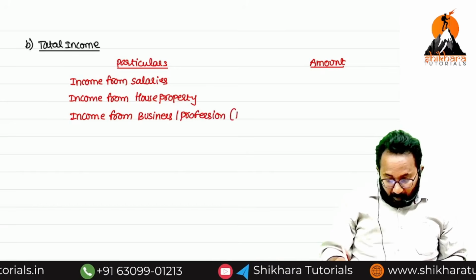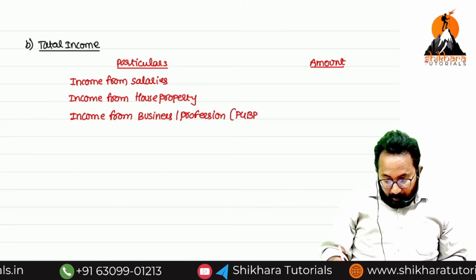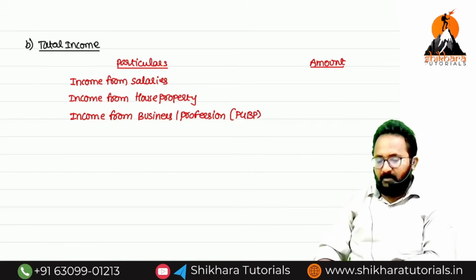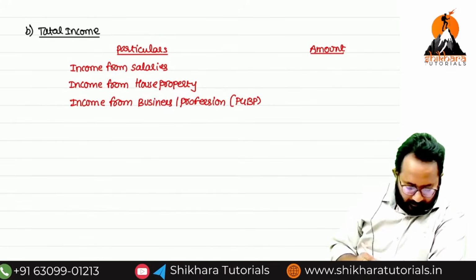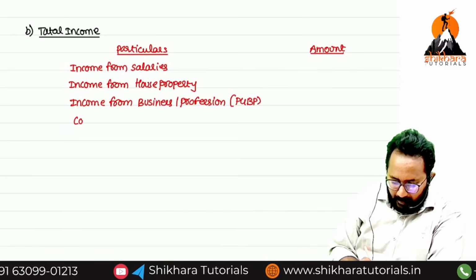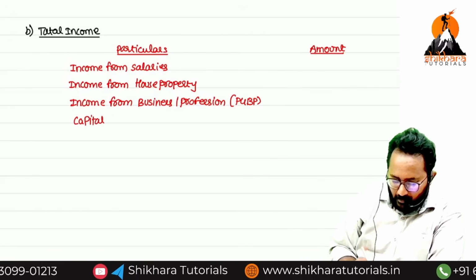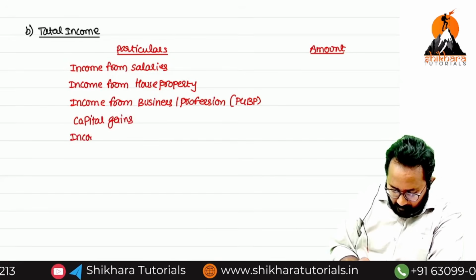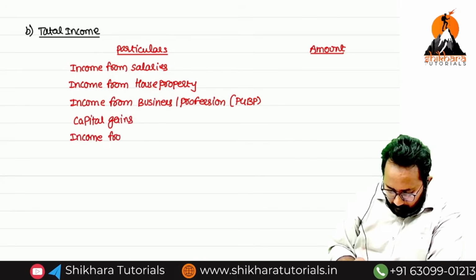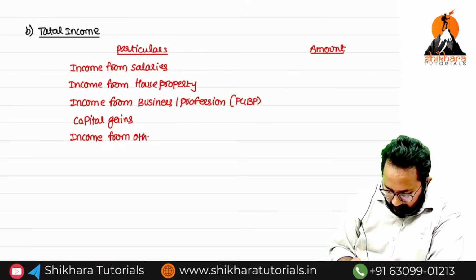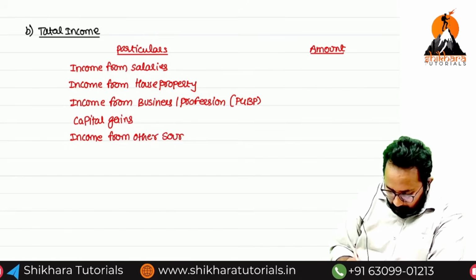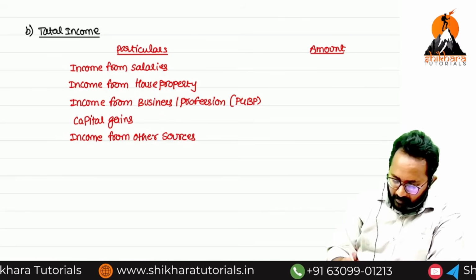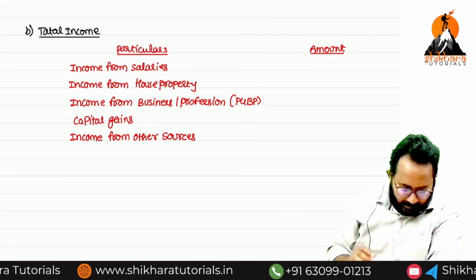This head has the shortcut name PGBP, profits or gains from business or profession. B means business, P means profession. Next one, capital gains. Last one is income from other sources. I am the only person here. My income is segregated into 5 heads.